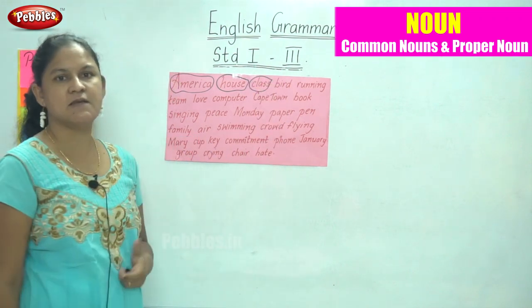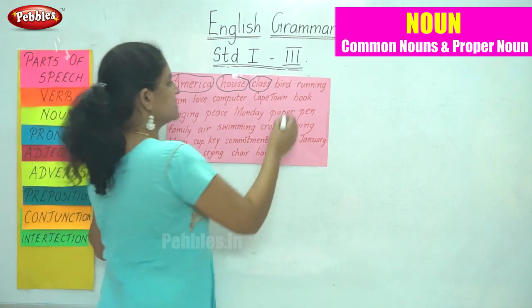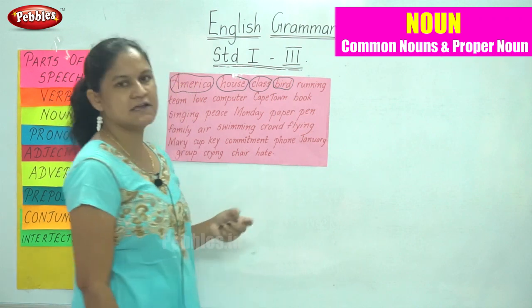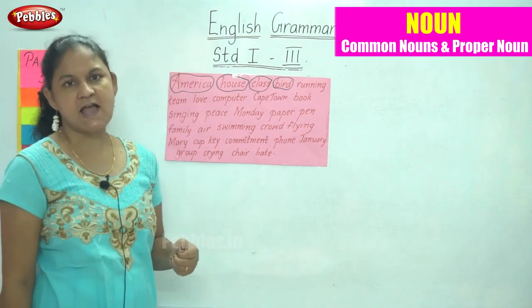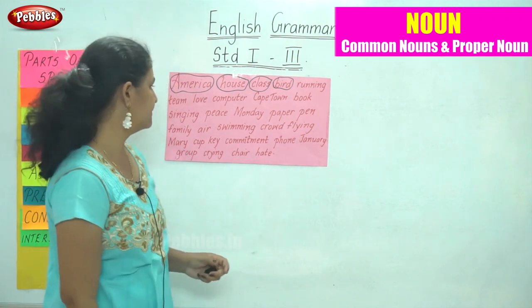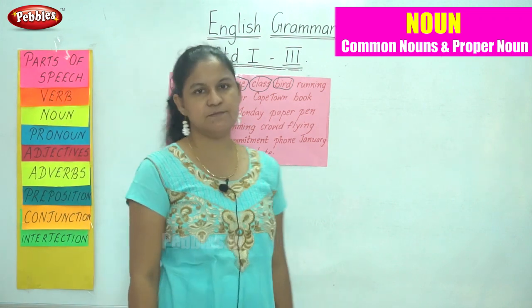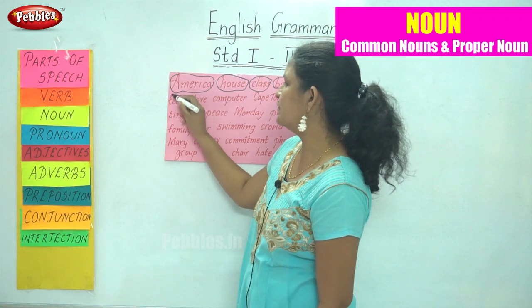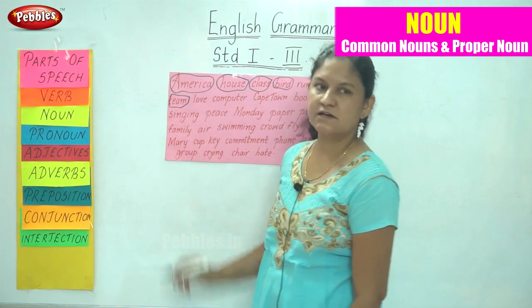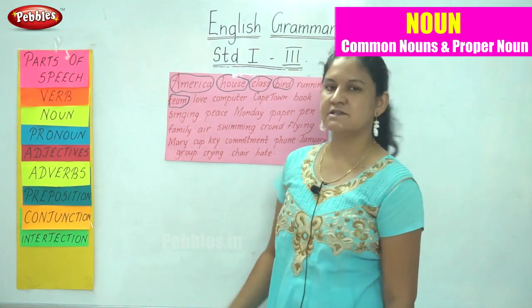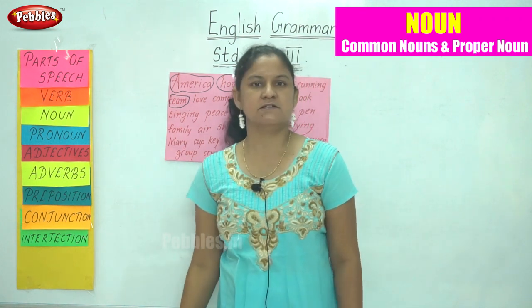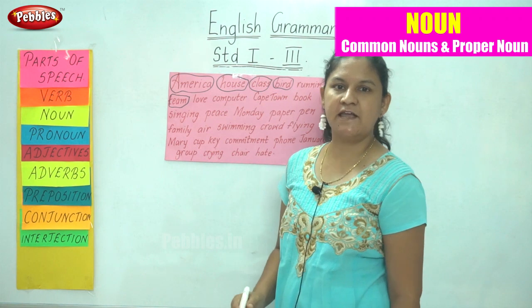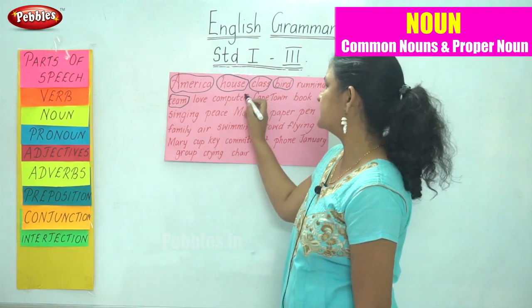Bird is the name of an animal and is a noun. So running is an action being done and is not a noun. The next we had team. Team again is a collective noun that we will be learning in our next class. Love is a feeling and is not a noun. Computer is the name of a thing and is a noun.